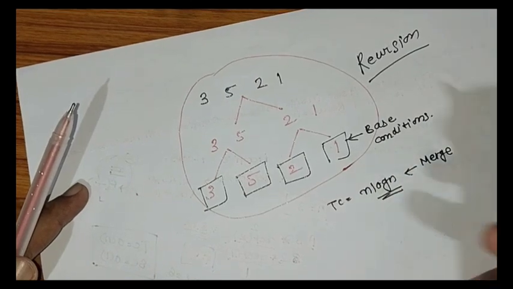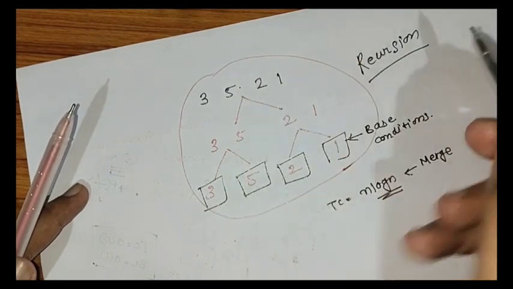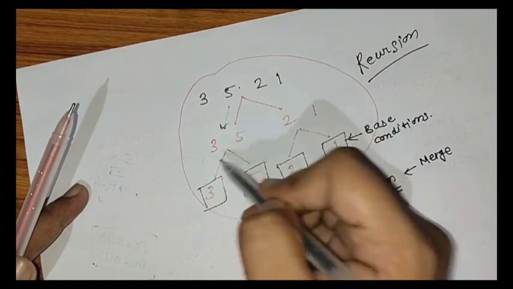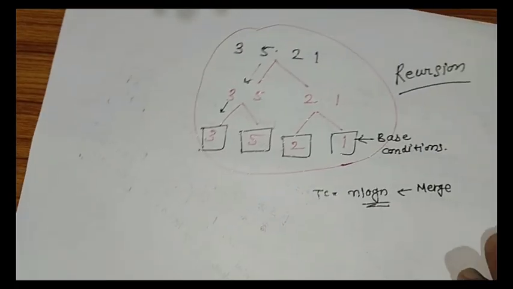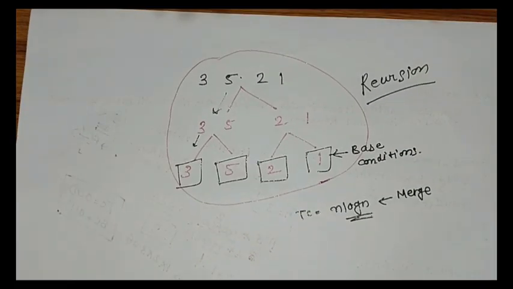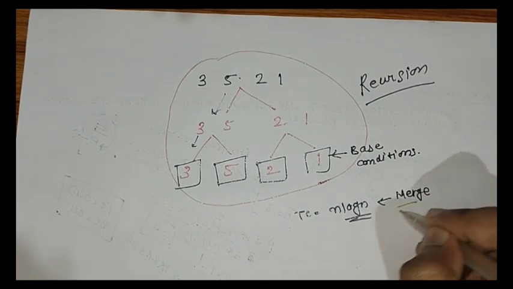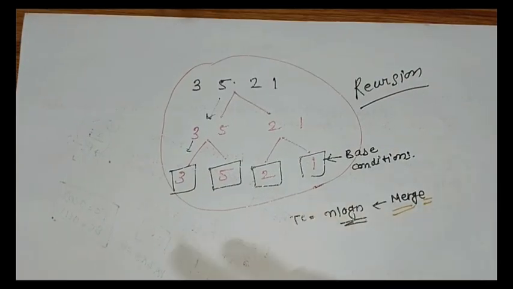Why was it log n? Because using the recursion, we were dividing and splitting it into two parts, and that was the reason we got an exponentially decreasing term. That's why we have put a log n. And why n? Because we were decreasing it n times. So that was the basic reason for merge sort. And I think it is all clear to you why we have used merge sort.